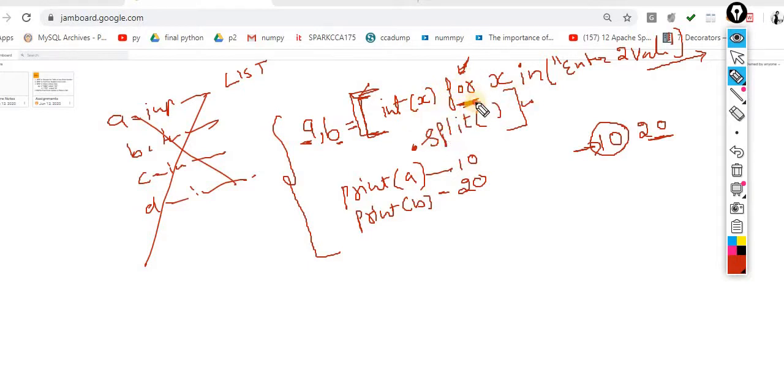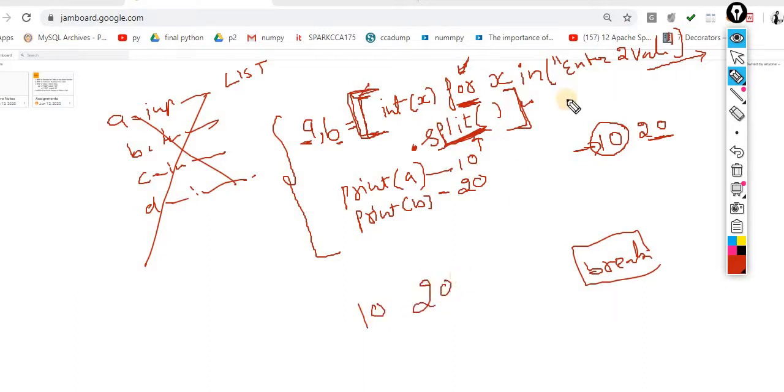Now this is the for loop, and this concept is called list comprehension. And what is the role of split? What is the meaning of split? The English meaning of split is to break down. The same thing I am implementing here. I am asking two values from the user, enter two values.